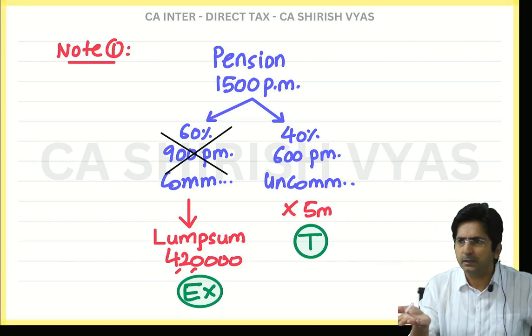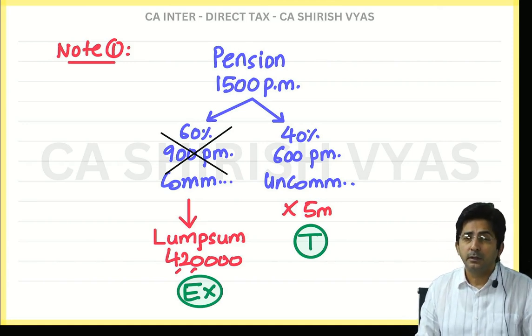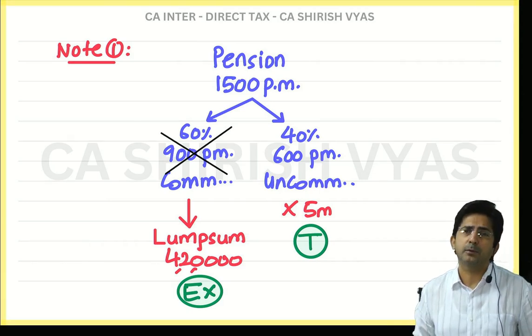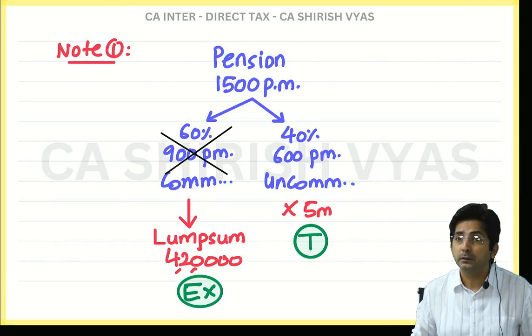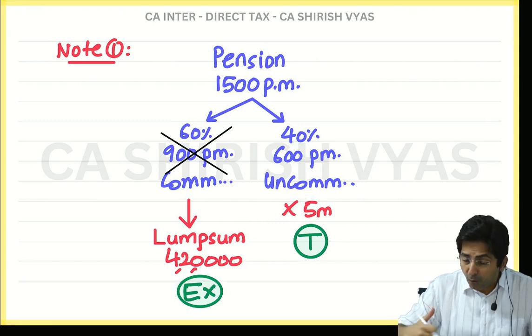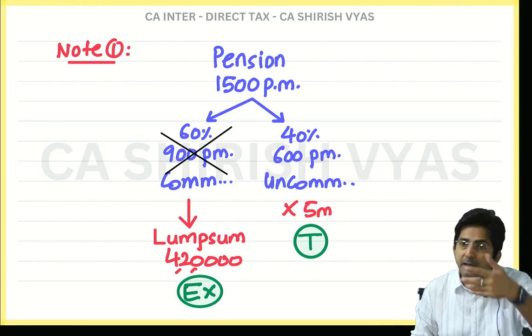So 60% was his choice. Now what does the income tax department say? See, if you commute up to 50%, we will exempt you. But the employee says, no, I want to commute 60. Your choice. We are not forcing you. But what we are saying is, if you commute up to 50%, we will exempt you.